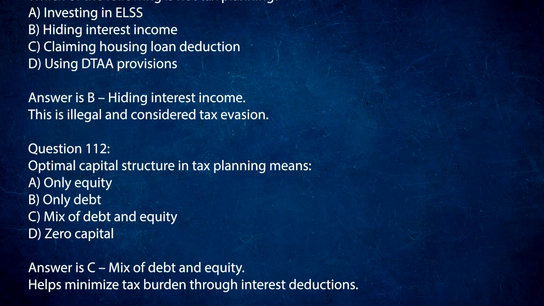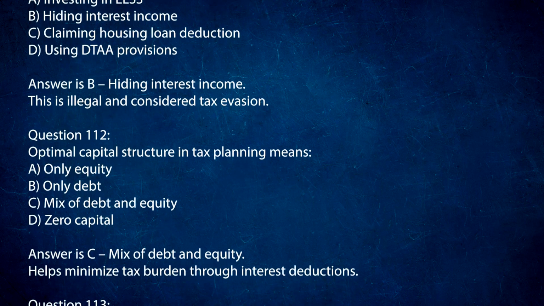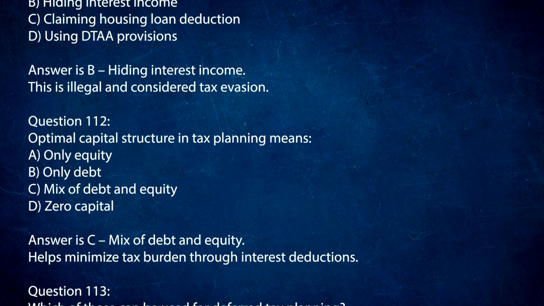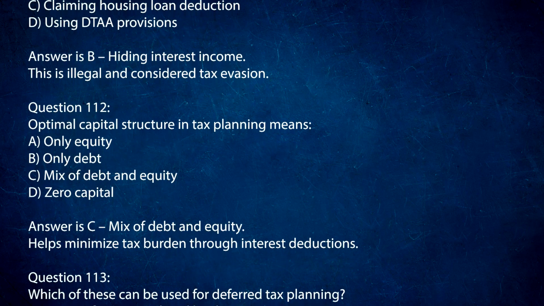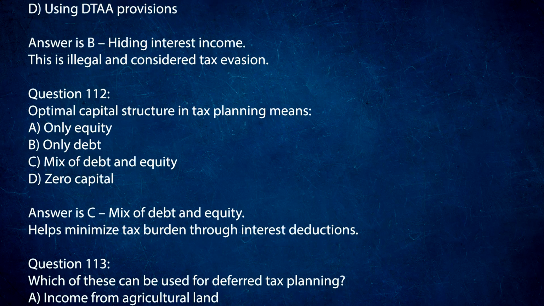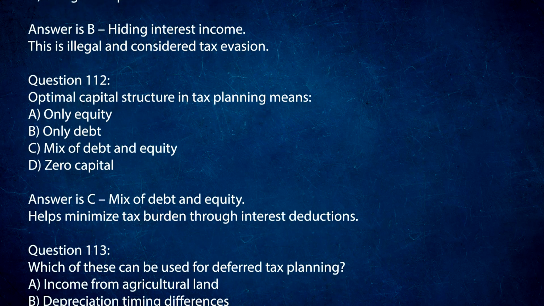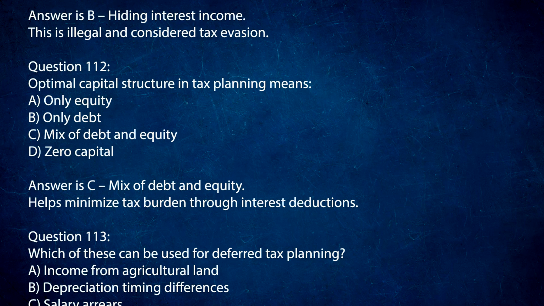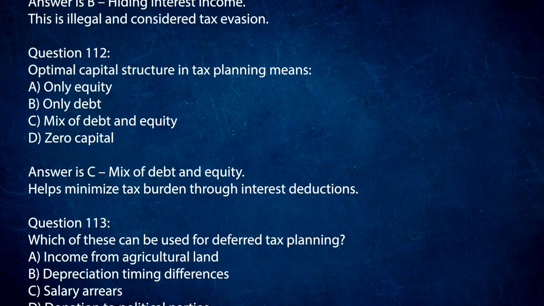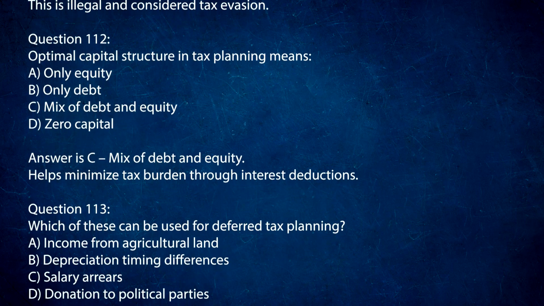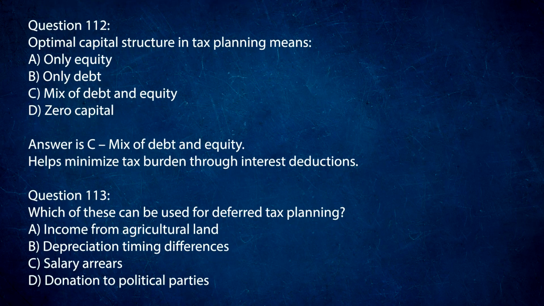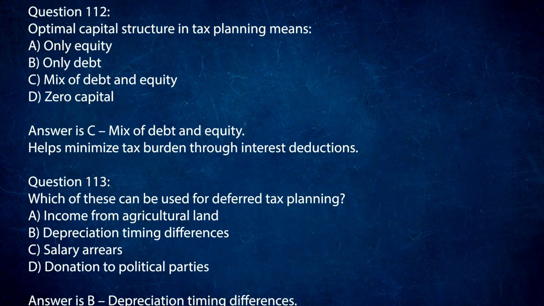Question 112. Optimal capital structure in tax planning means A. Only equity. B. Only debt. C. Mix of debt and equity. D. Zero capital. Answer is C. Mix of debt and equity. Helps minimize tax burden through interest deductions.